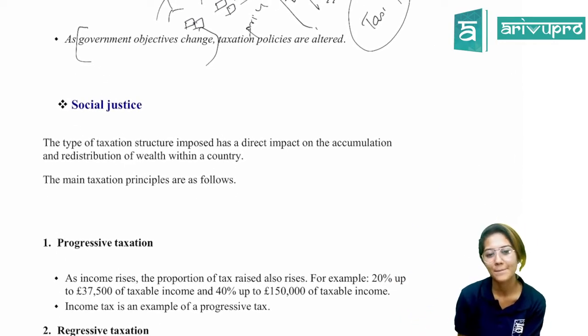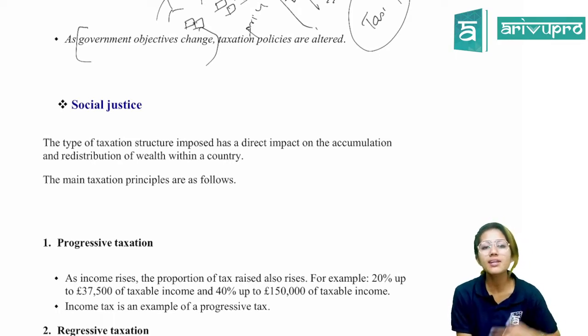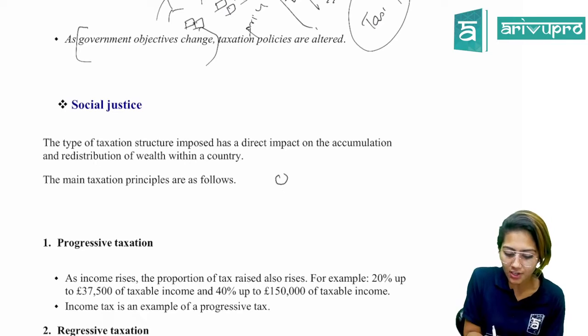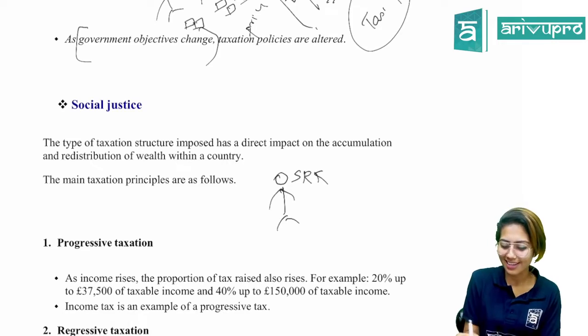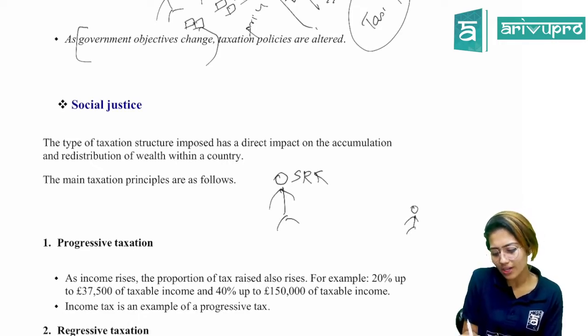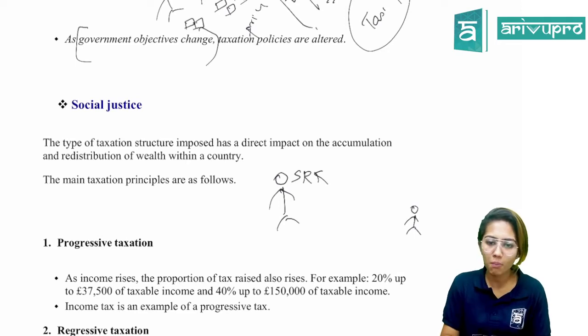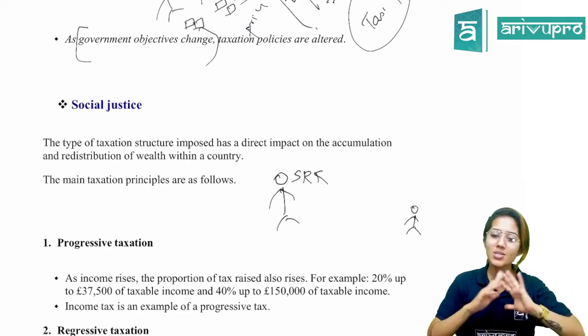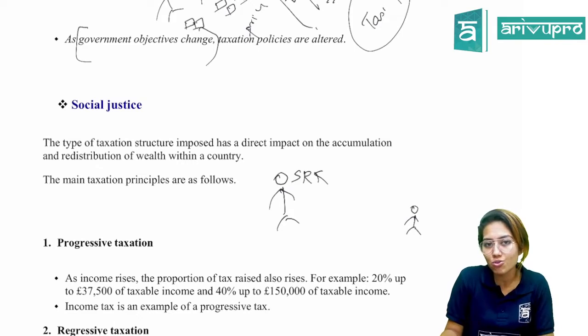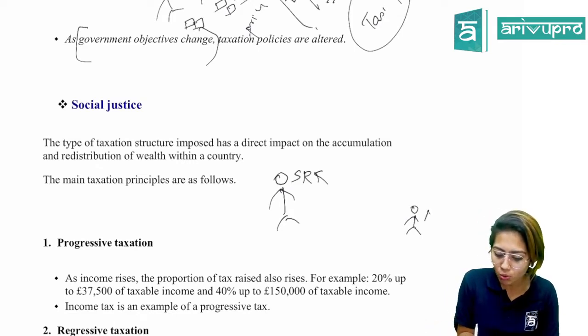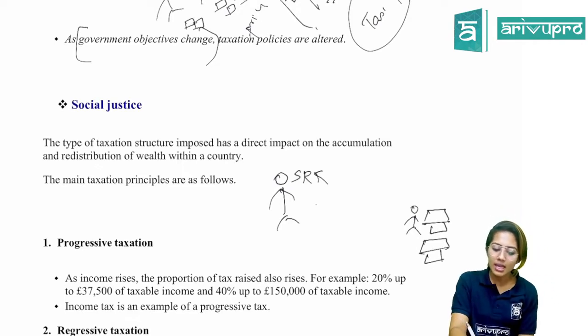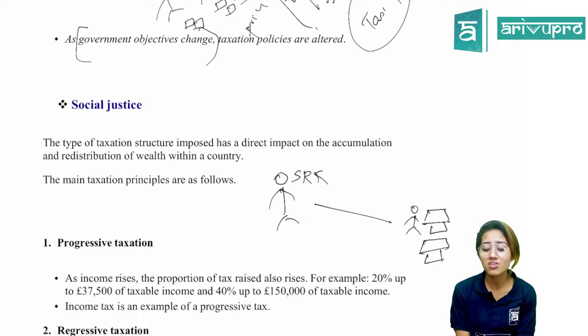Is it clear? The second situation is social justice. Social justice, I told you, is redistribution of wealth. We have very rich people in the economy, maybe Shah Rukh Khan. Everyone knows SRK. Then we have very poor people also, like the people who live in slum areas. In Bombay, we have very rich people, and that disparity is very significant. We have people who live in slums, and you know how they live in those conditions. So the disparity is very wide in certain areas within the economy.